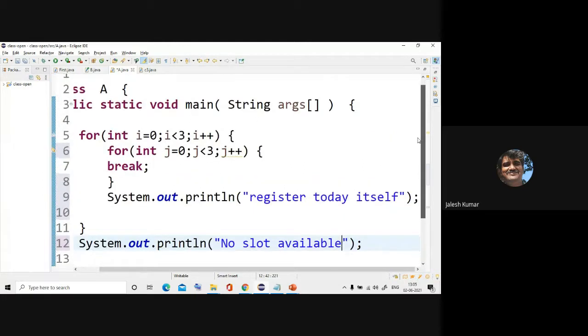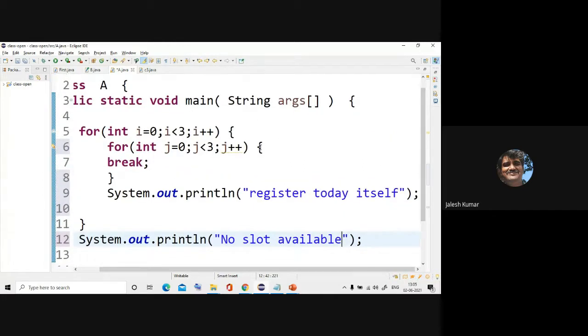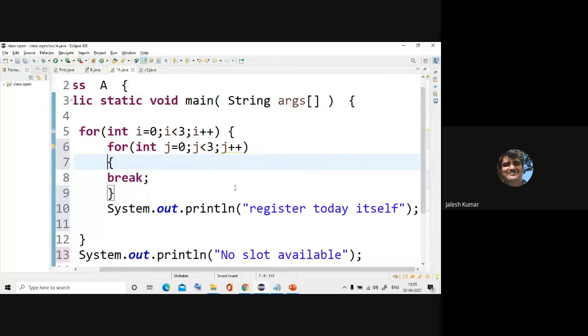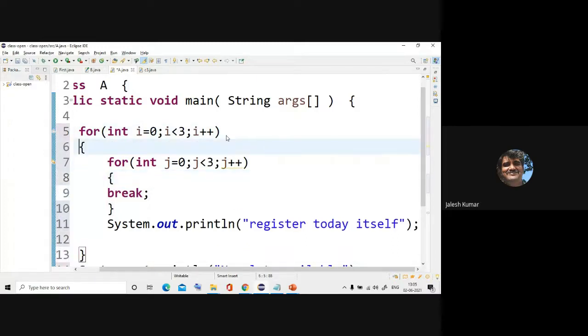So this is what, see how the program is inside our for loop. I have written break, and inside the outer loop I have written the register statement. So break means where the control goes, that we'll see.